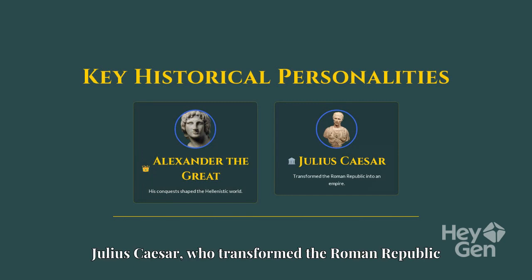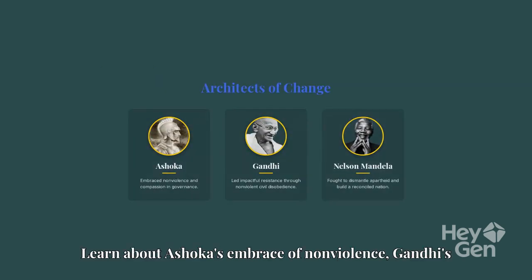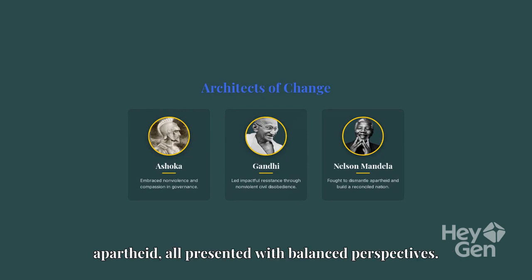Discover key personalities like Alexander the Great, whose conquests shaped the Hellenistic world, and Julius Caesar, who transformed the Roman Republic into an empire. Learn about Ashoka's embrace of nonviolence, Gandhi's impactful resistance, and Nelson Mandela's fight against apartheid, all presented with balanced perspectives.